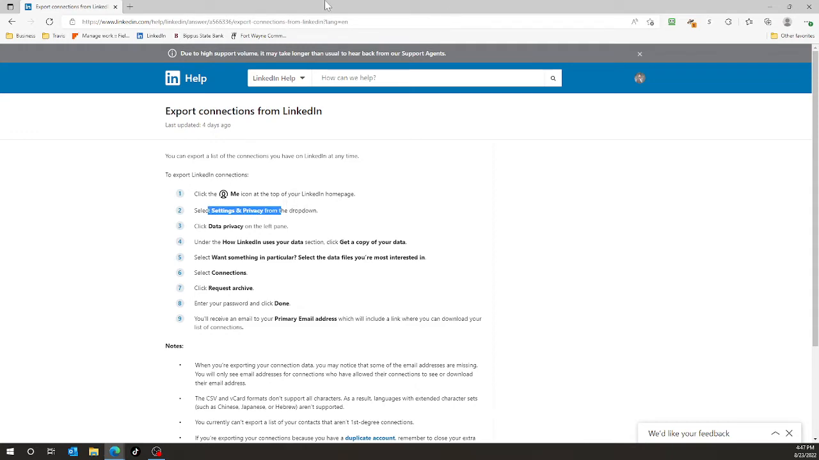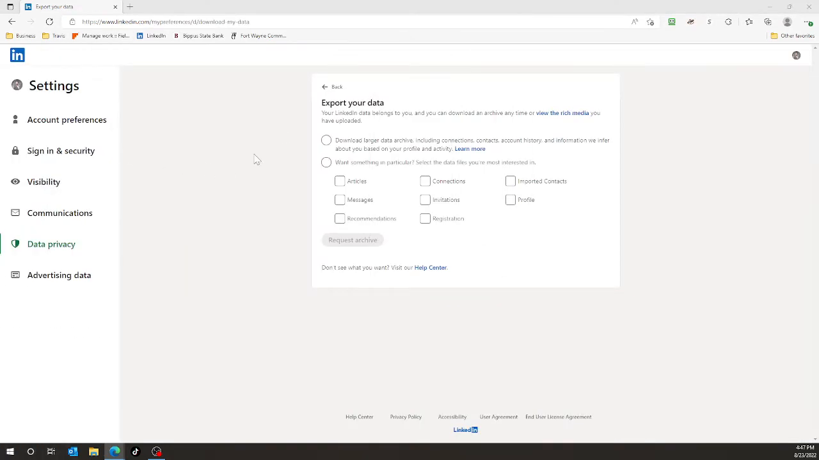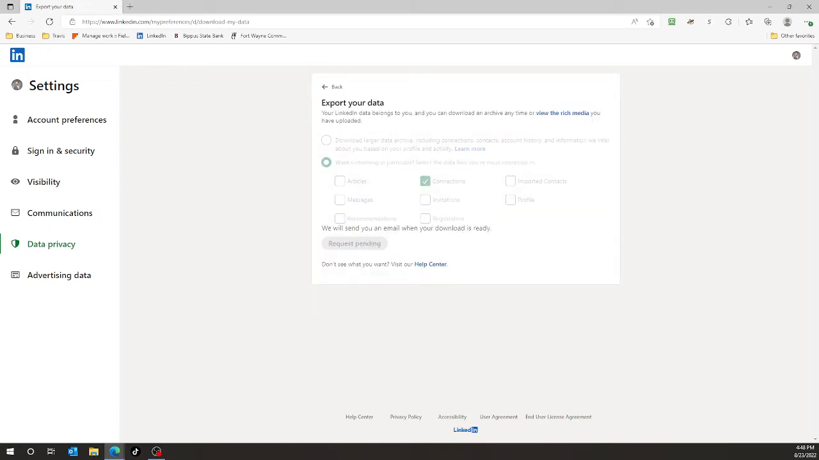Select settings and privacy. I don't really see exactly that. Data privacy is what the option is. But that just goes to show you that not everything is correct and sometimes people are wrong. But anyways, what I want is actually to go in here and click that and click request archive.